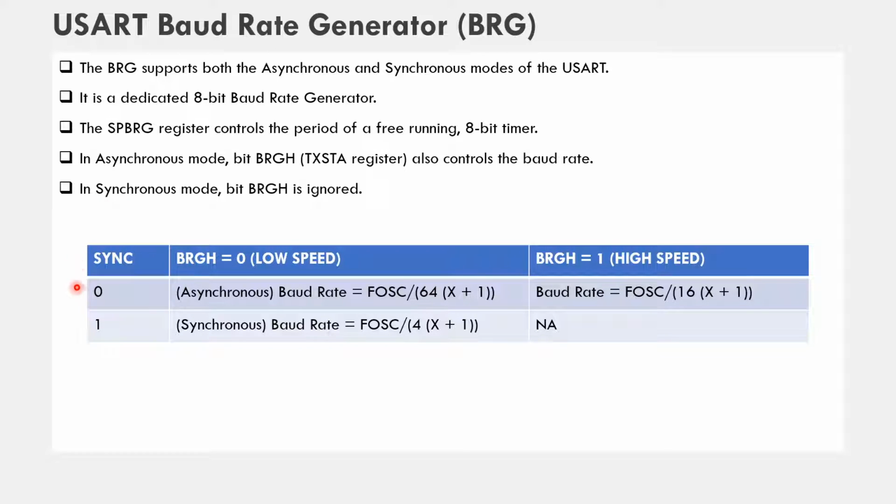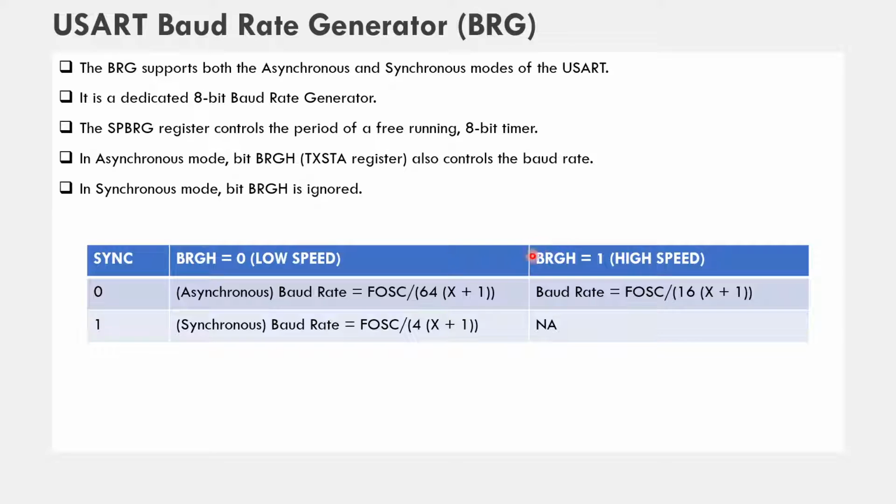So for the calculation purpose, let us understand this. This is the SYNC bit from the control register. If this bit is 0, it means the asynchronous mode is selected. And further we have two options, either we make BRGH 0 or we make BRGH 1. If BRGH is equal to 0, then to calculate the desired baud rate we use this formula, where FOSC is the oscillator frequency, which is divided by 64 multiplied by x. X is the value to be loaded in the SPBRG register plus 1.